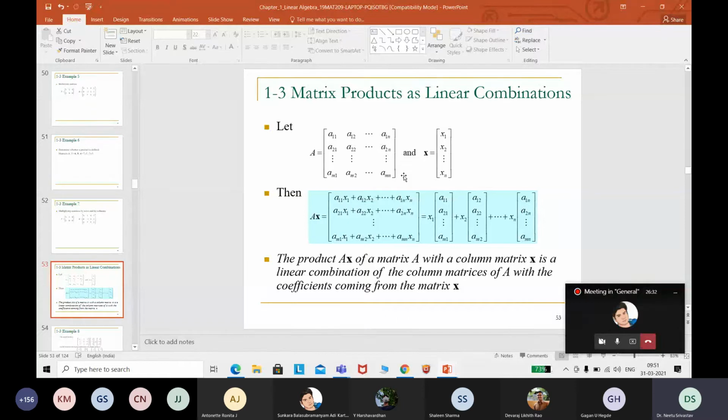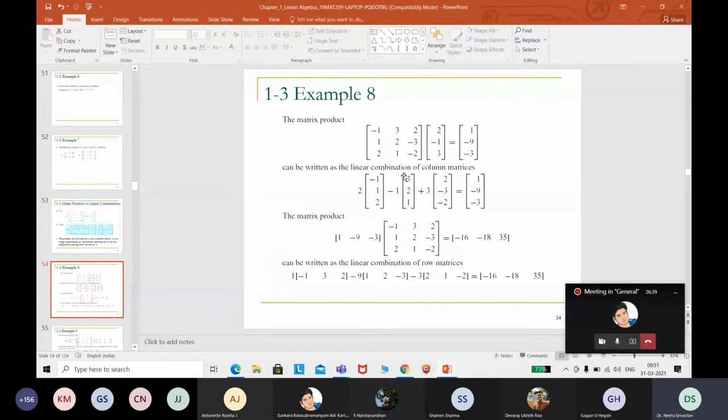Now you see here the number of elements in the first row, these 3 elements you have, that should be equal to the number of entries in the column. So if I ask now, what is the order? 3 cross 3, and here it is going to be 3 cross 1. So the number of columns of the first matrix should be equal to the number of rows of the second matrix. That condition should be verified when you are doing the matrix product. That is very significant and very, very important.